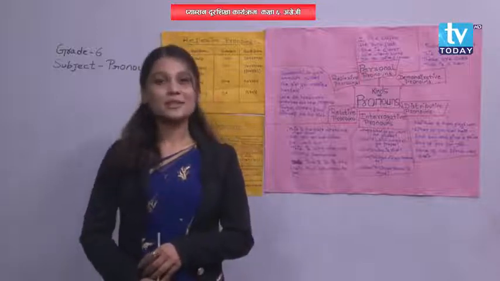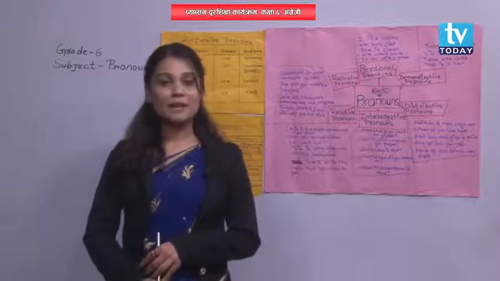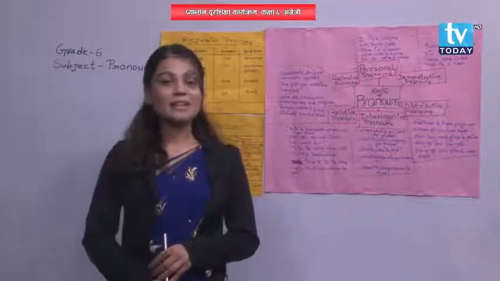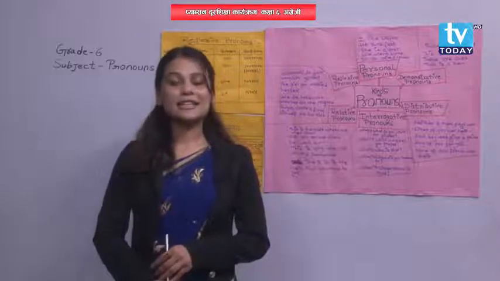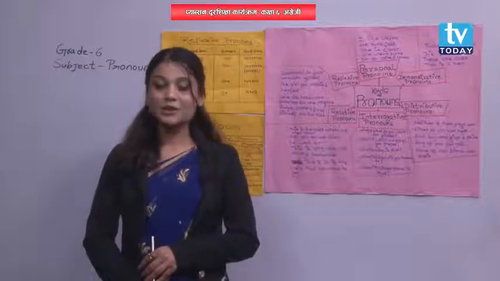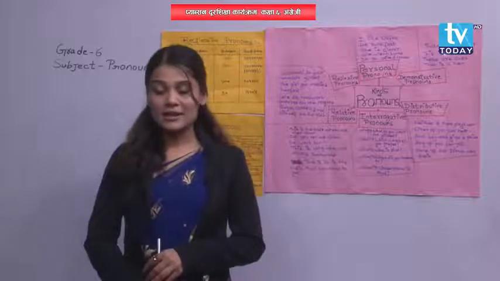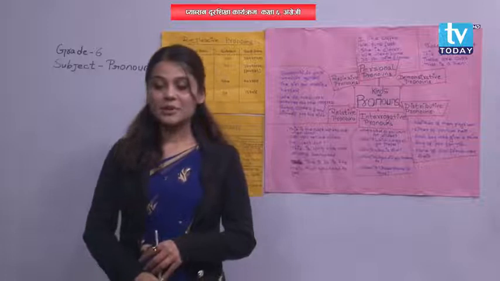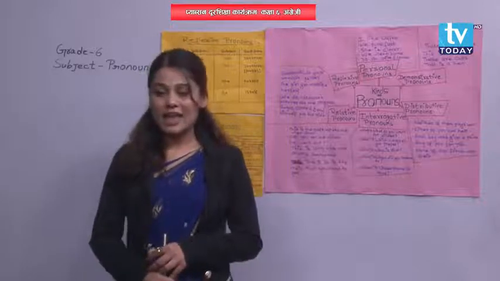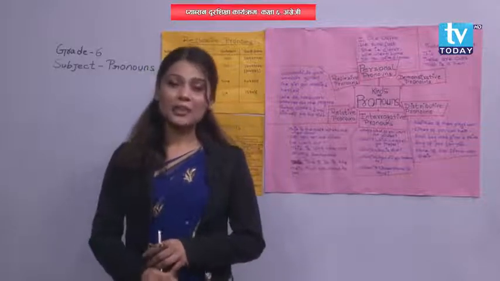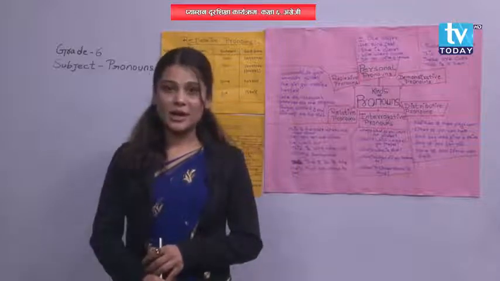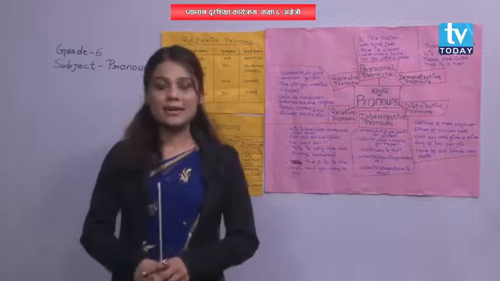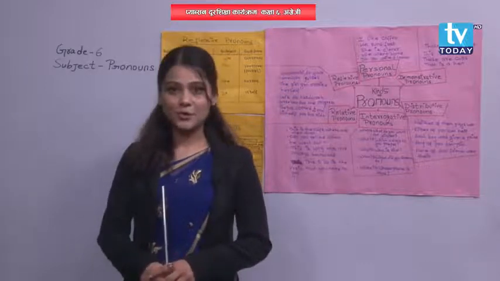A pronoun is a word which is used in place of a noun in a sentence. For example, Maria is a beautiful girl. She studies in grade 6. The word she is used for Maria, so she is a pronoun. Like he, she, it, they, we, you, etc. are some examples of pronouns. Understood? Now we are going to study different types of pronouns.